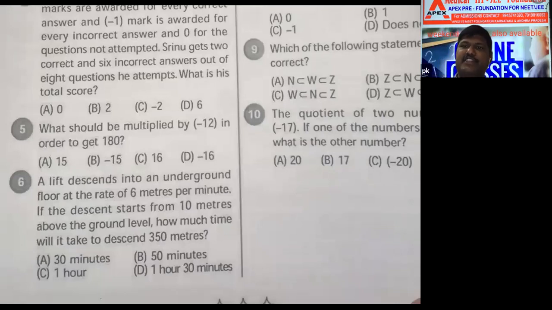A lift descends into an underground floor at the rate of 6 meters per minute. For every 1 minute, it is decreasing 6 meters. If the descent starts from 10 meters above the ground level, how much time will it take to descend 350 meters?